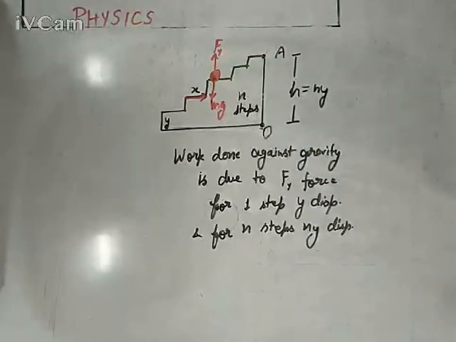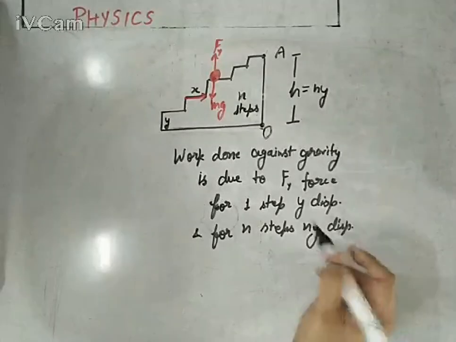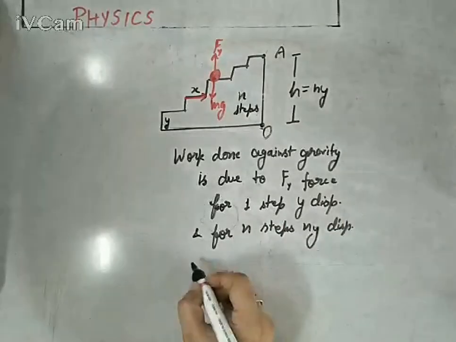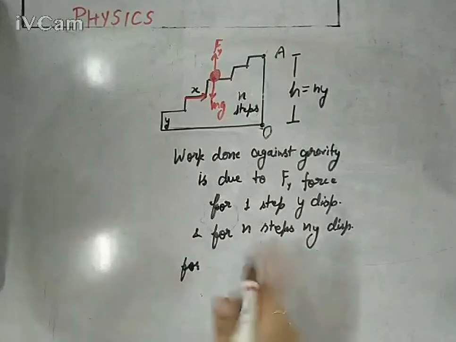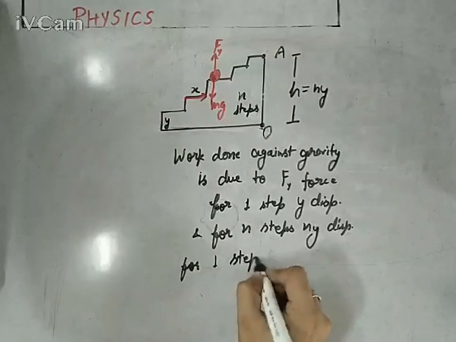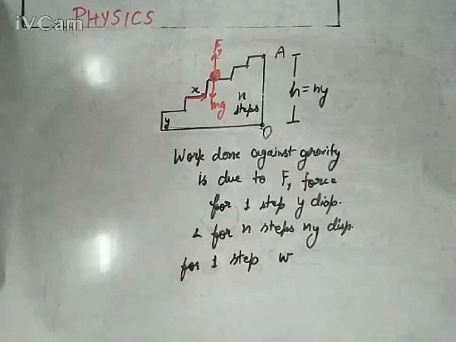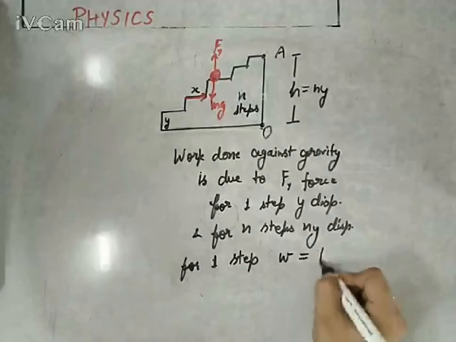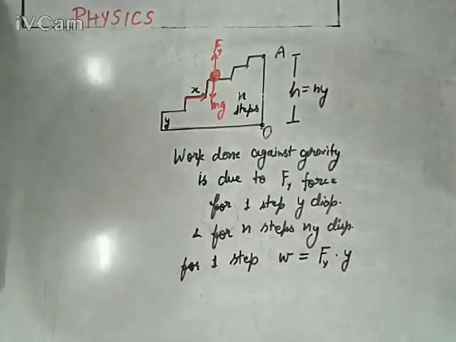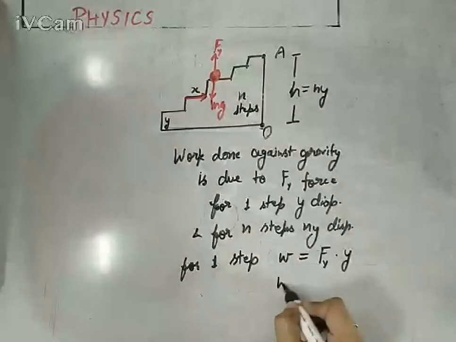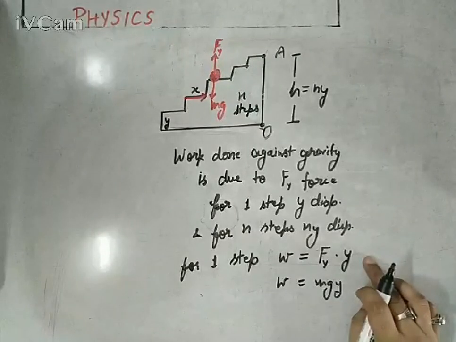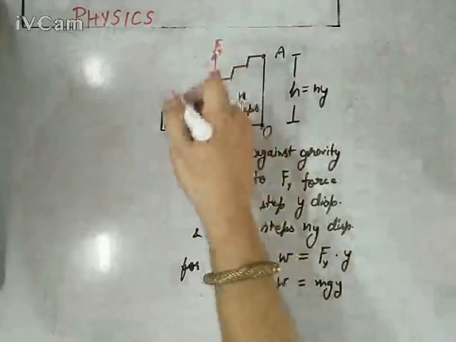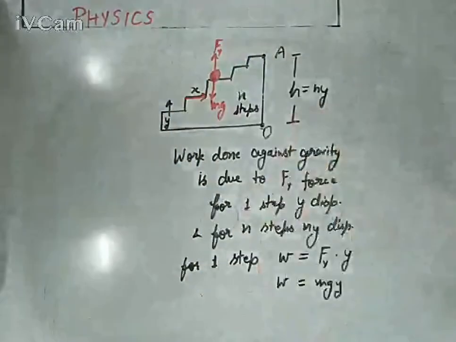So the work done for one step, let's say small w, equals Fy into the height of one step, that is small y. This is the work done for one step, or you can write it as mgy. Why am I not using cos theta? Because it would be plus 1 again, as displacement y and Fy are in the same direction.